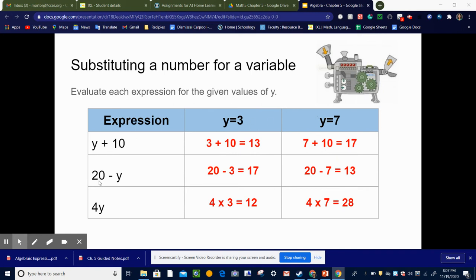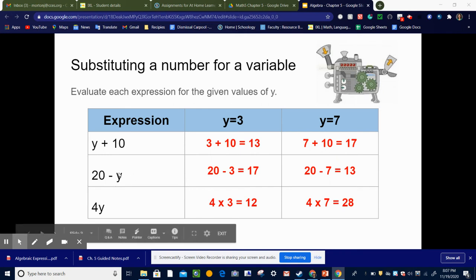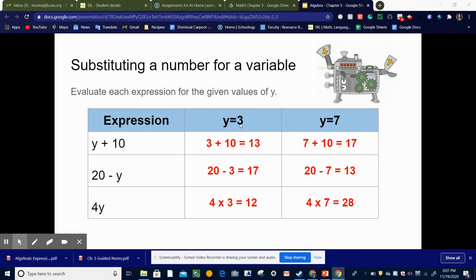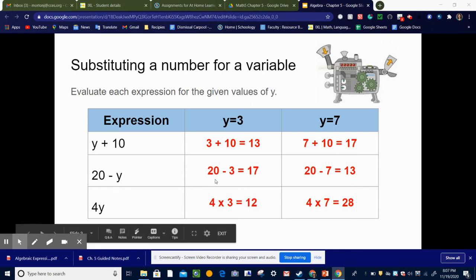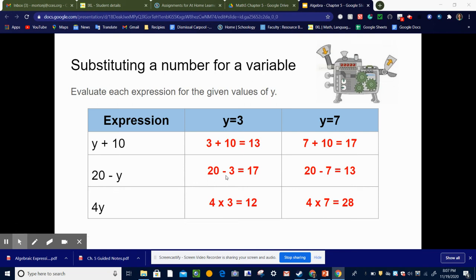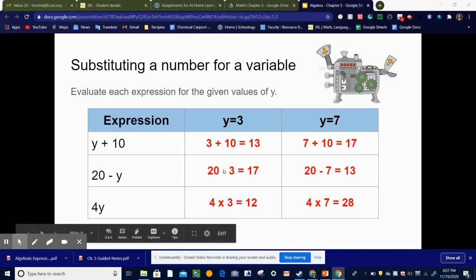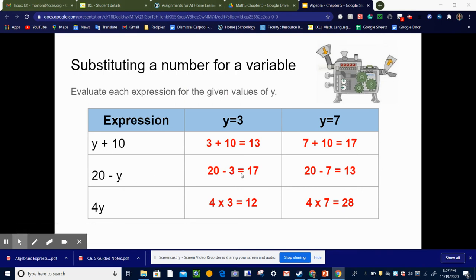Okay, so let's look at this one. This time we have 20 minus a number. So if they tell us that that number is 3, so here we are in this column, we're going to say 20 minus 3. So instead of the y, we're going to write a 3, because y equals 3, and that equals 17. Over here, this time y equals 7. So let's evaluate the expression if y is 7. So that would be 20 minus 7, which is 13.